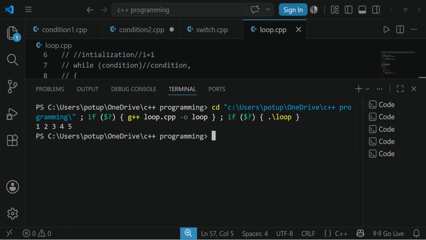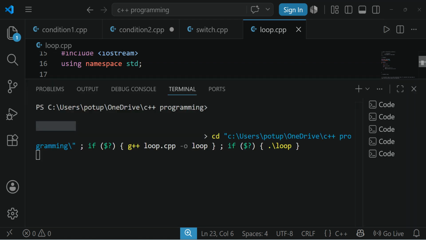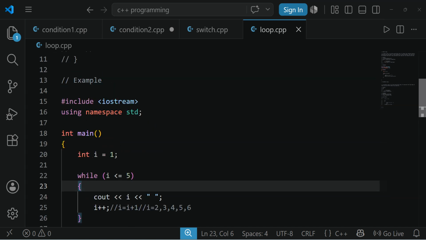Here you can see 1, 2, 3, 4, 5 has been displayed. Why have they been displayed? We have given cout i. The space is there because we have given a space between these two double quotes. Okay, this is about the while loop.